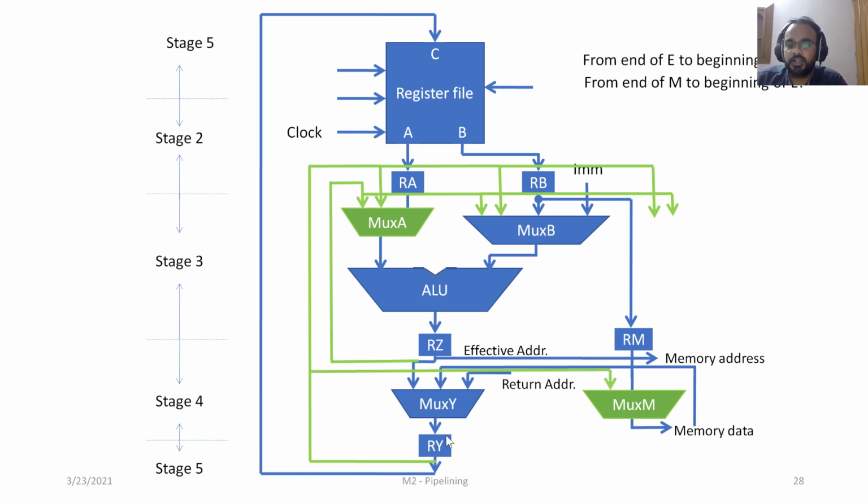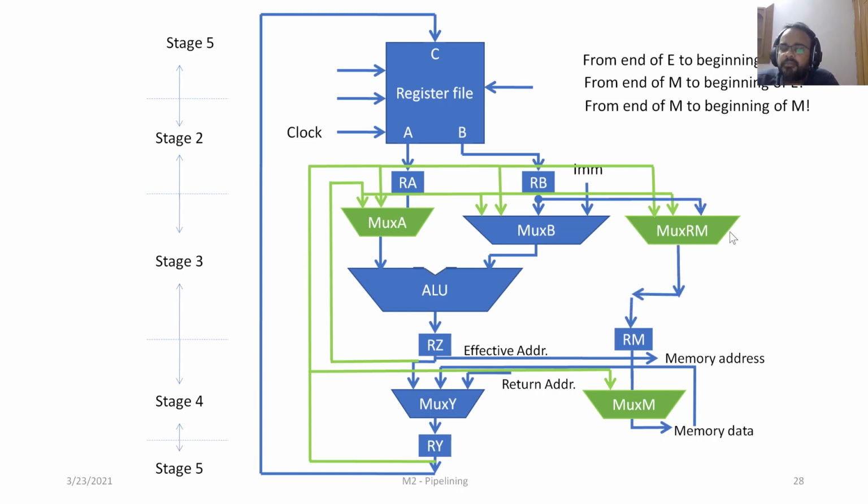So the value of RY is forwarded to another mux, the new mux M. Mux M's input would be either RM or the value of RY. Some more modification, we have another new mux RM, which will now have inputs from RB or the end of execute stage or end of memory stage, and that would be forwarded to RM as needed.